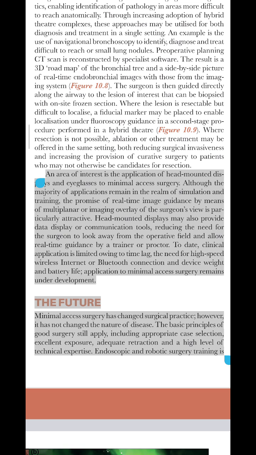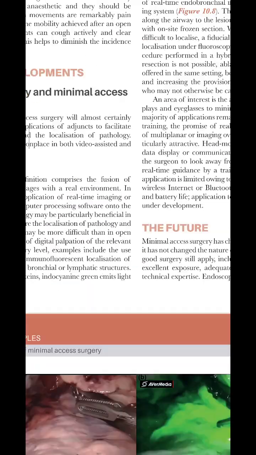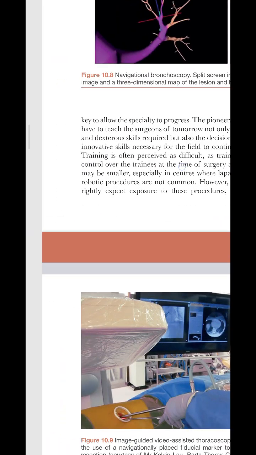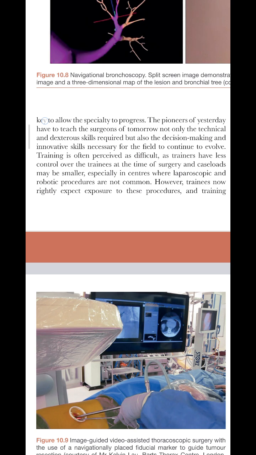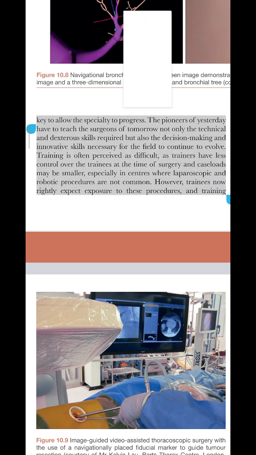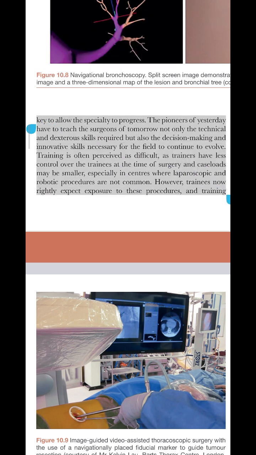The future. Minimal access surgery has changed surgical practice, however, it has not changed the nature of disease. The basic principles of good surgery still apply, including appropriate case selection, excellent exposure, adequate retraction, and a high level of technical expertise. Endoscopic and robotic surgery training is key to allow the specialty to progress.